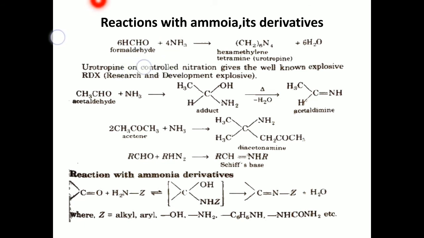Six molecules of formaldehyde react with four molecules of ammonia to produce hexamethylene tetramine, which is called urotropin. Hexamethylene means 6 CH2 groups, with 4 nitrogen atoms, tetramine, called urotropin.